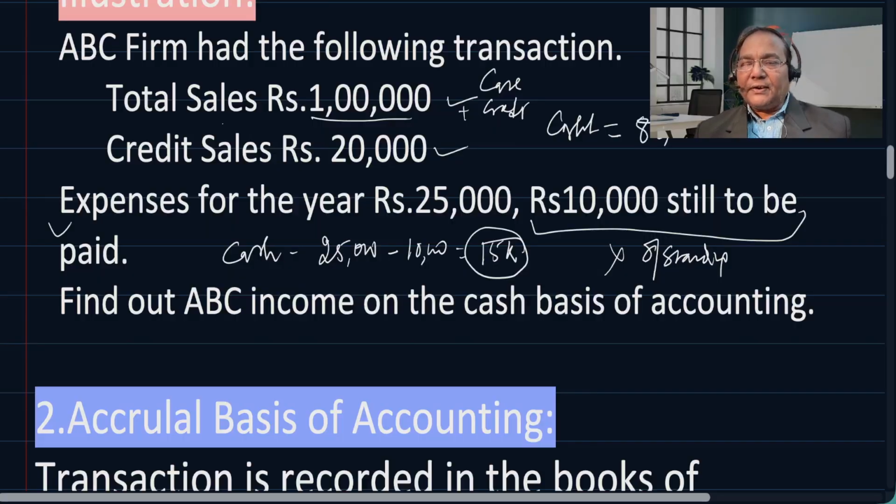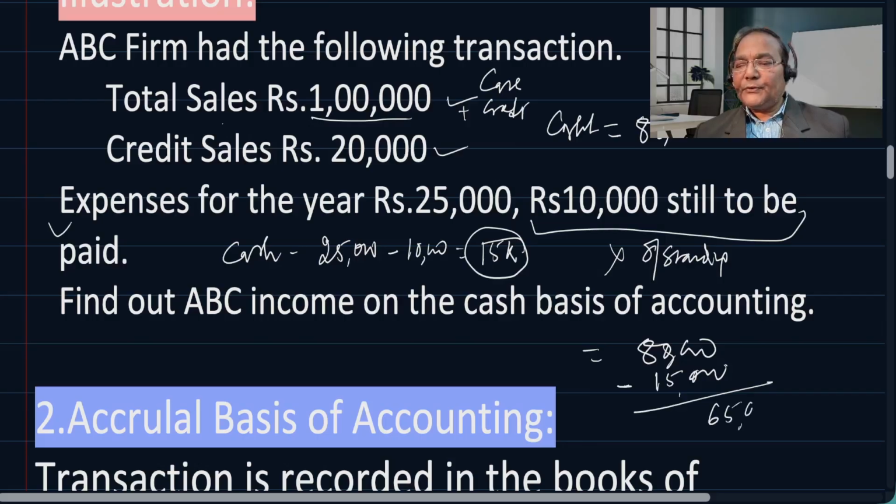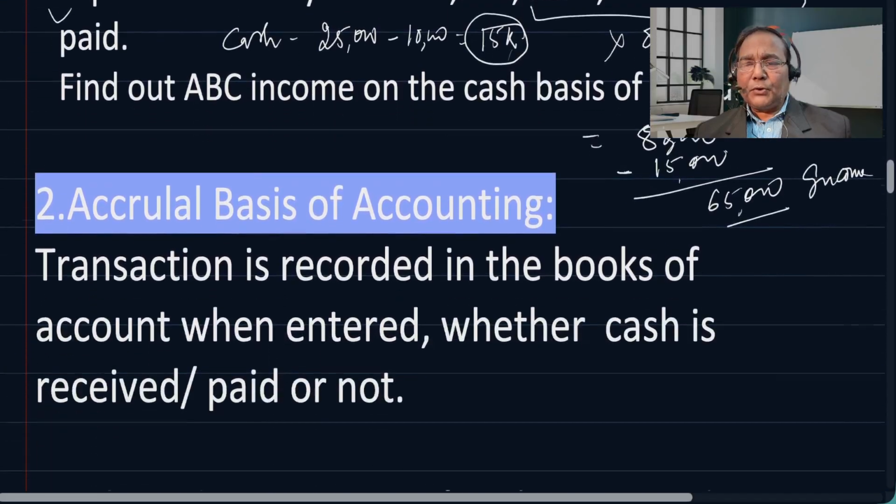So the profit or income of ABC firm will be this 80,000, which is the cash inflow in terms of sales, minus the cash expense of 15,000. So this is 65,000. This is to be treated as income. I hope you understood this, right? This is the cash basis of maintaining books of account.